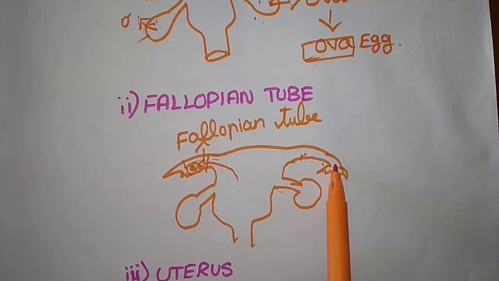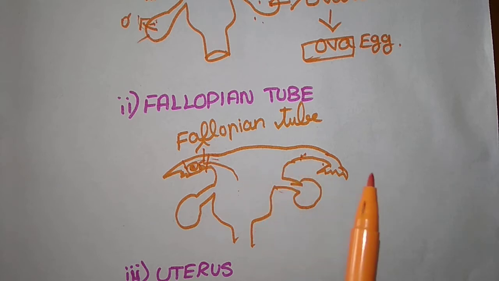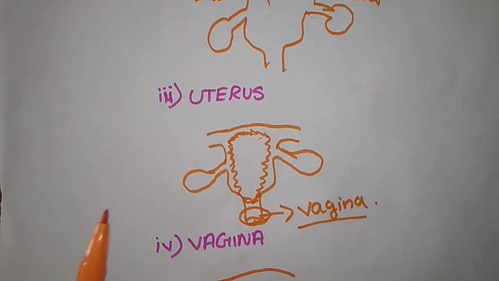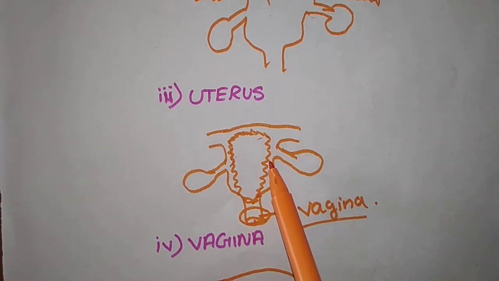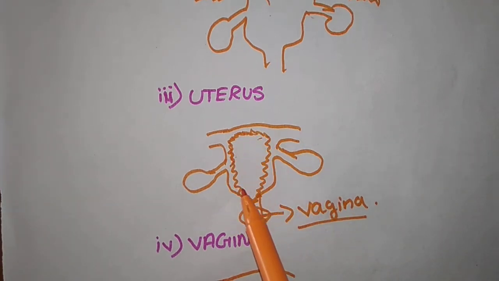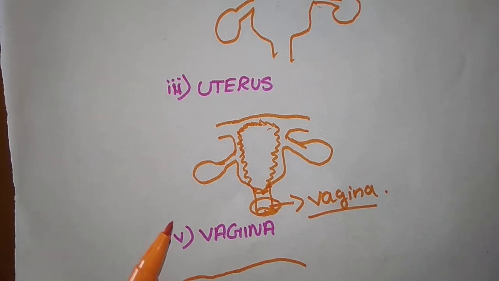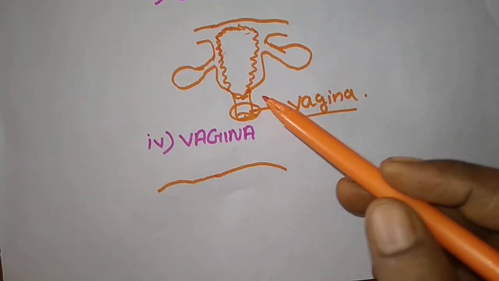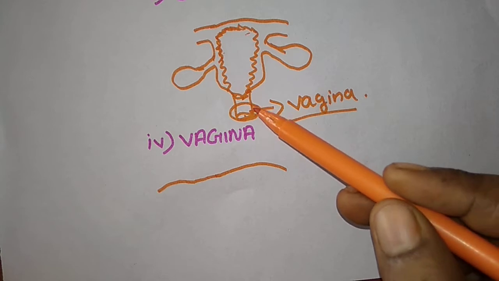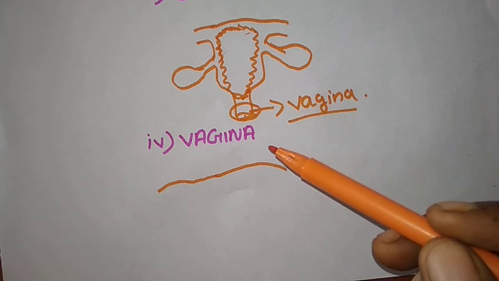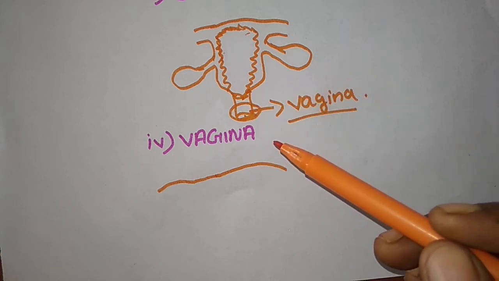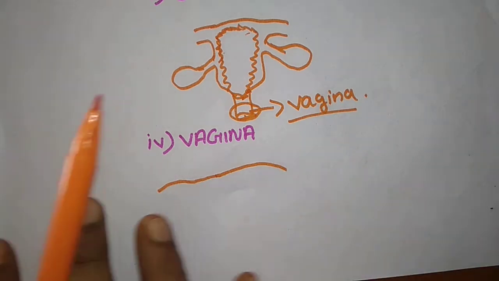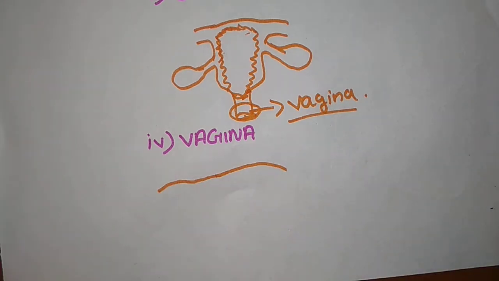What is the major function of the fallopian tube? The fallopian tube helps the egg to travel and reach the uterus. Okay, that is the major function of the fallopian tube. And next one, the uterus. This is the uterus part. Baby development takes place in the uterus. And the last one is the vagina. Expulsion of the baby takes place, or bleeding. At the time of the menstrual cycle, bleeding takes place through the vagina. Okay, so that's it for the parts of the female reproductive system.